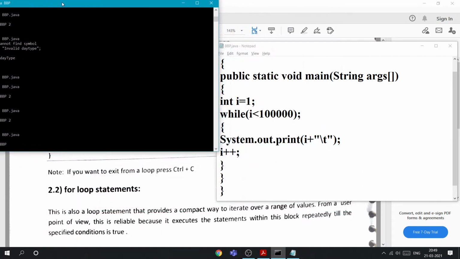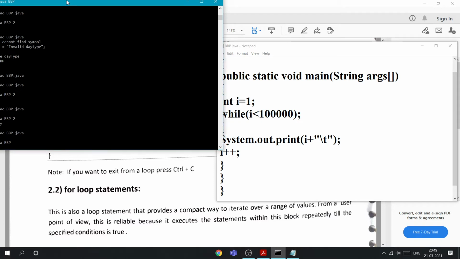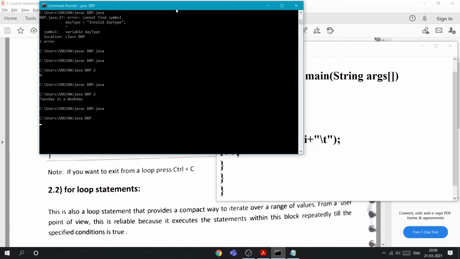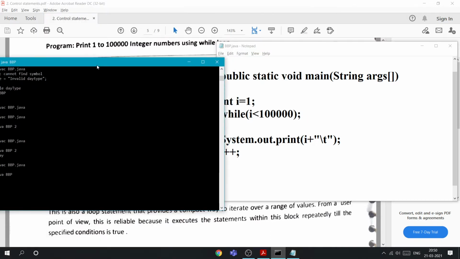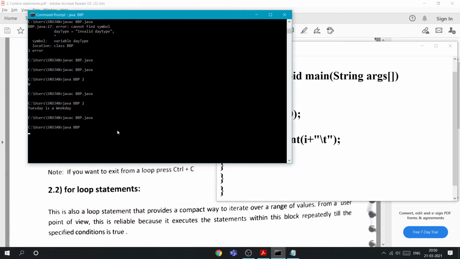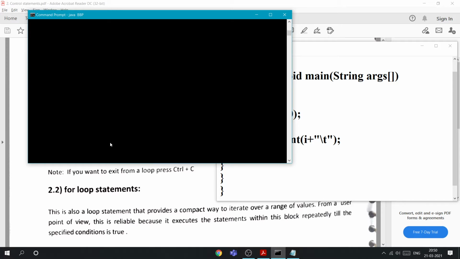It's taking time, because it is running and I am not able to see the output. It is basically an infinite loop.